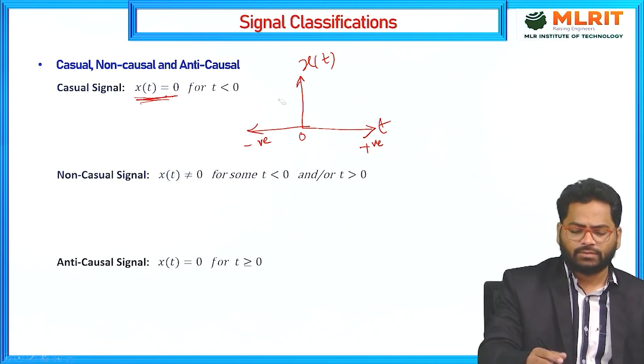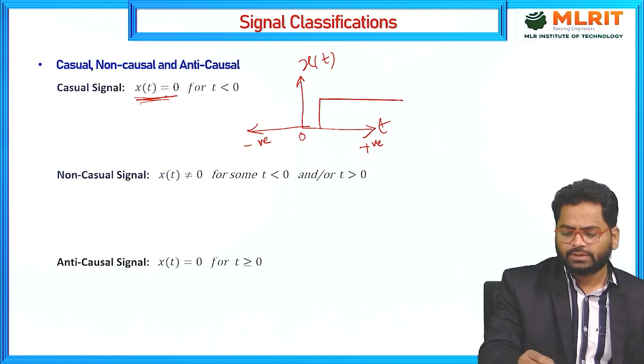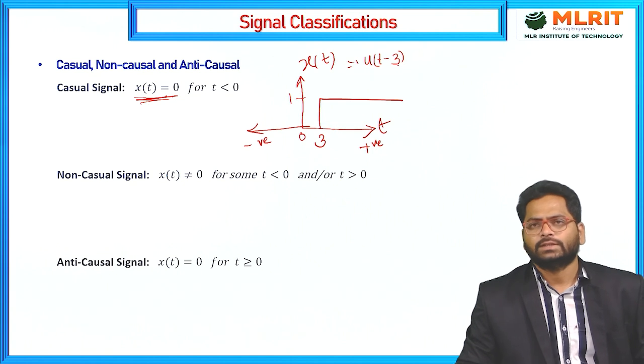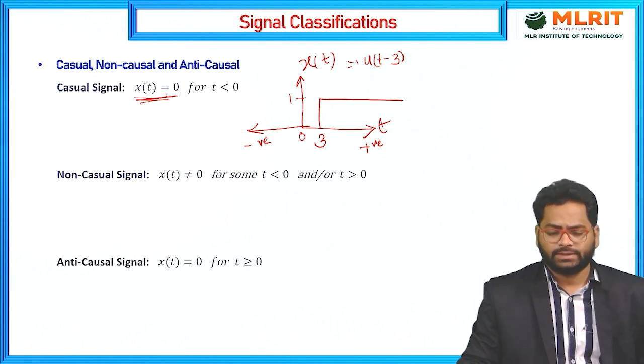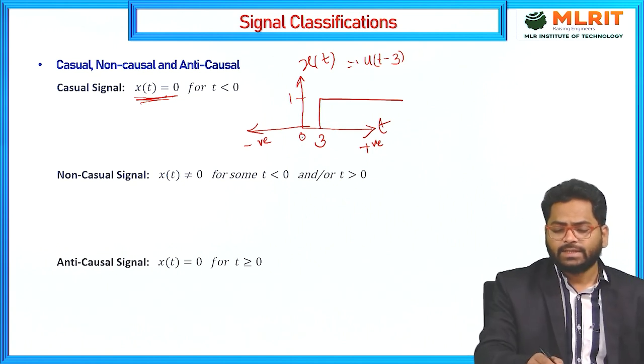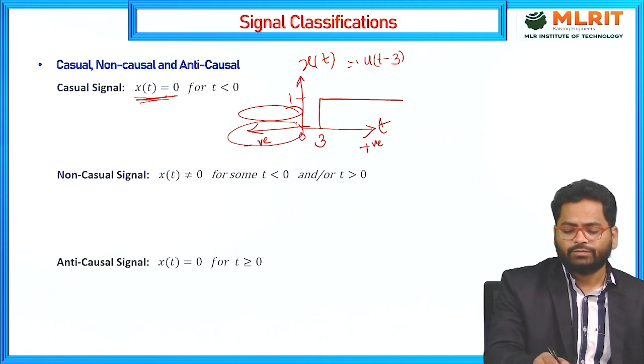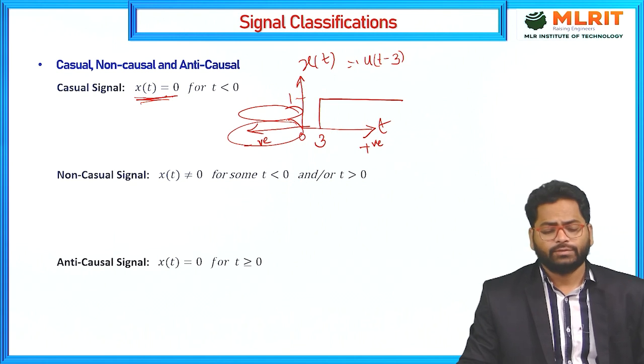Let us take one signal that I am defining. At t equals 3 the amplitude is 1 from there onward, so the signal is u of t minus 3. This signal is a causal signal, because for t less than 0 this portion is completely 0. When the negative portion value is 0, we call this signal a causal signal.